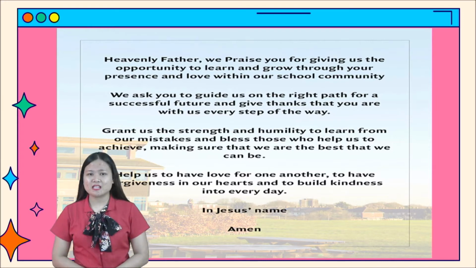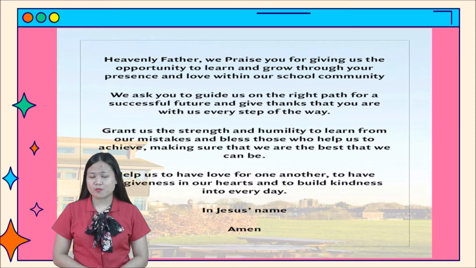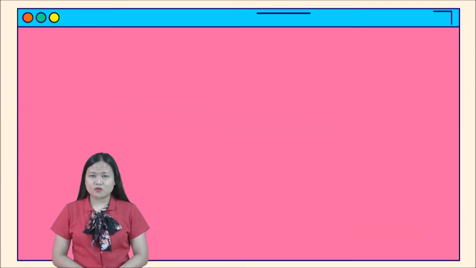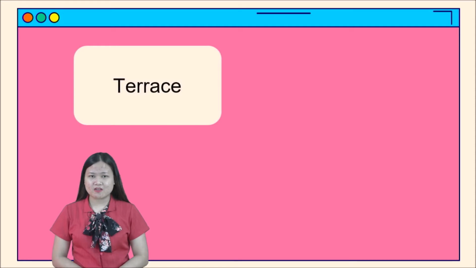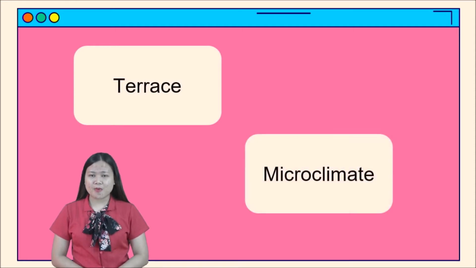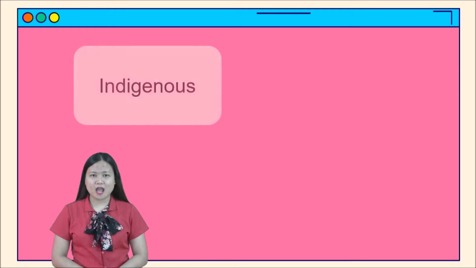Okay, class, before we proceed to our lesson proper, let's have our vocabulary first. First, we have the word terrace. Next one, microclimate. Next one, we have the word indigenous.